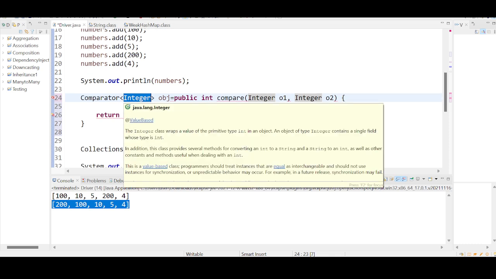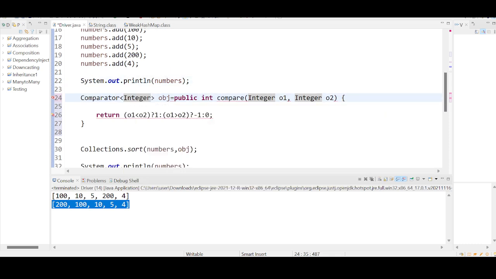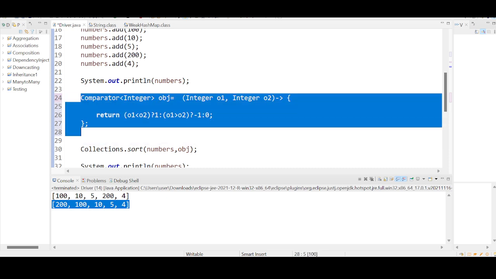So Comparator of Integer. For the lambda expression, the access modifier is not required, the return type is not required, and the name of the method is also not required, right? You need to ensure that you keep an arrow operator between the parameters and the body of the lambda expression, and a semicolon is also required at the end. So this is the complete lambda expression. You can go with this code, no issues.